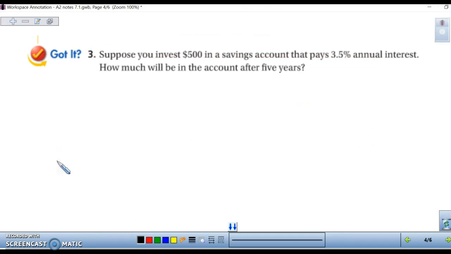Suppose you have $500 invested in a savings account. It pays 3.5% annual interest. How much is going to be in there after 5 years? So the first thing we need to do is figure out if we have growth or decay. Well, if we're investing it and it's paying us, then we have growth. So we're going to use 1 plus r to the t power. So let's find our a value.